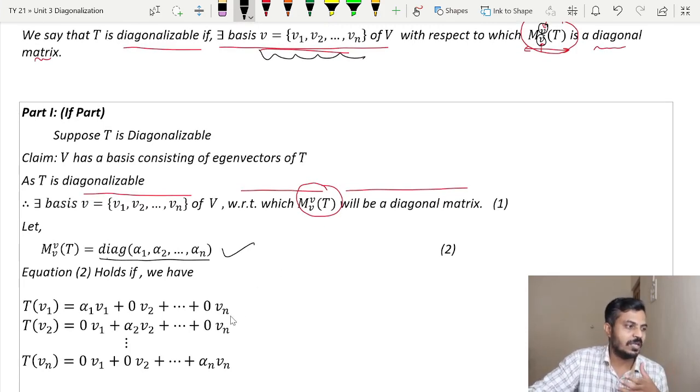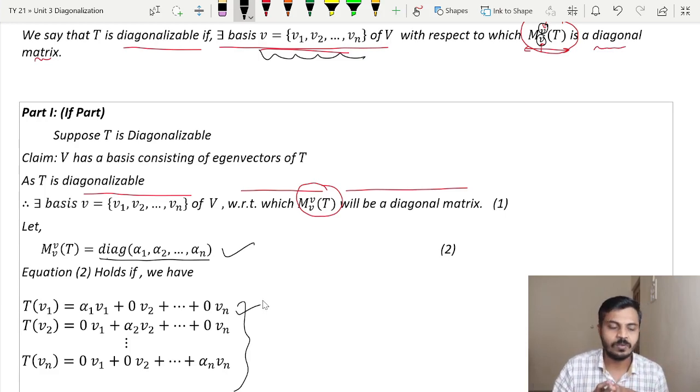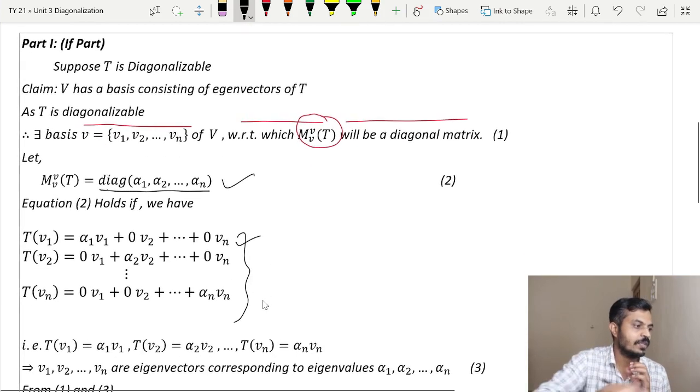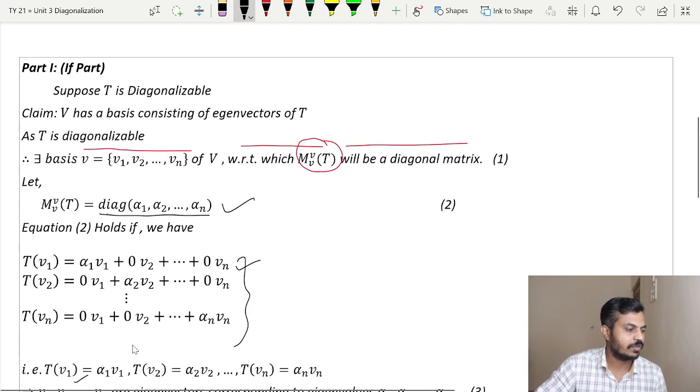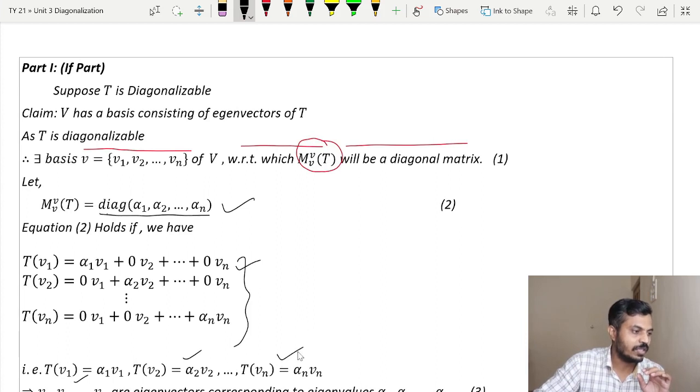If you write these entire equations in a simplified form, from the first equation we get T of v1 is equal to alpha 1 v1. T of v2 is equal to alpha 2 v2, and T of vn is equal to alpha n vn from the last equation.